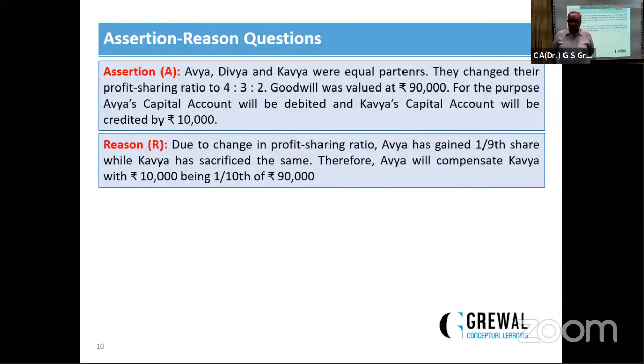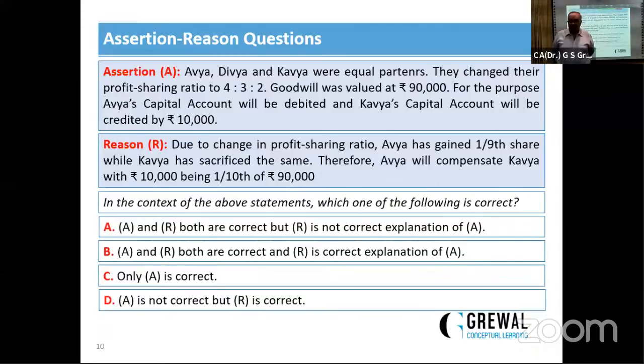जरा देखें इसके अंदर, आव्या को गेन हुआ. Previously equal partner थे, उसका अब शेयर 4/9 हुआ. ये तो definitely आव्या is a gaining partner. काव्या ने sacrifice किया है क्योंकि previously she is getting 1/3 share, now she is getting the 2/9 share.